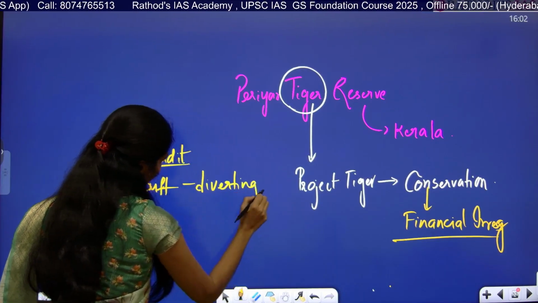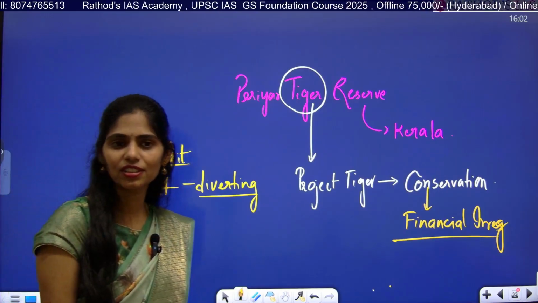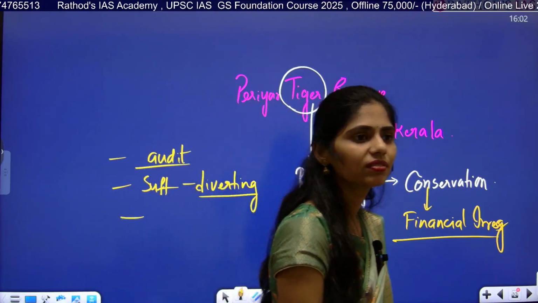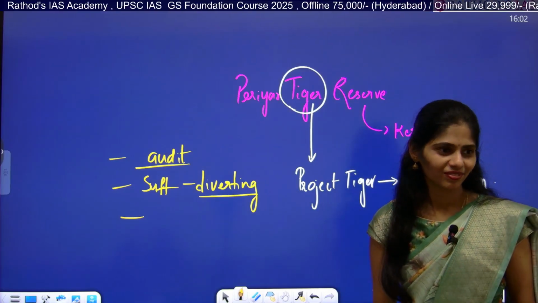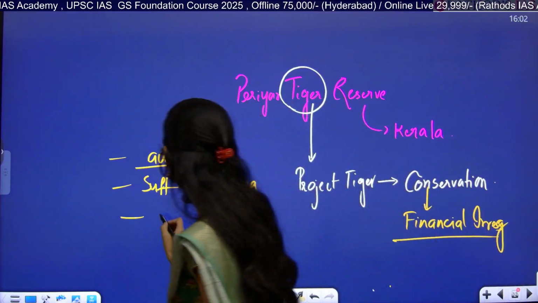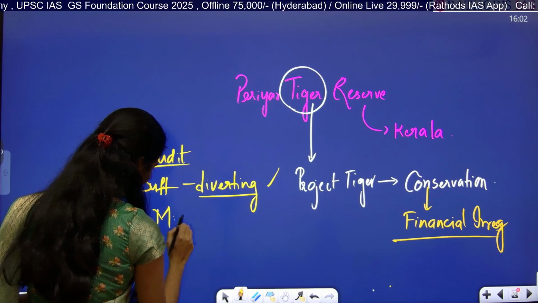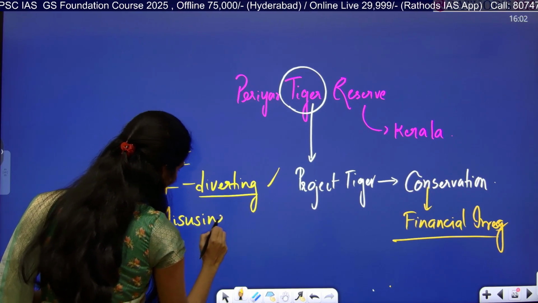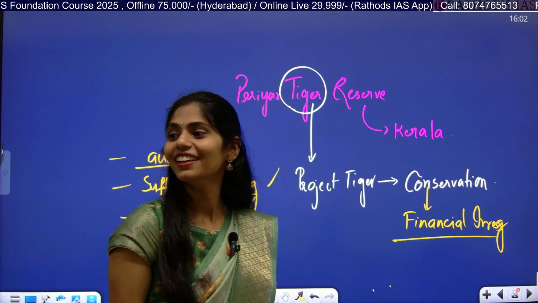Next, Rashmita. You have to think, no one will be teaching you current affairs in this fashion. You're intelligent. Come on, tell me. Yes, that comes under diverting only, no? No, misusing, right? Yeah, misusing. Very good. Next. I know you can give answers for this kind of question. You too.